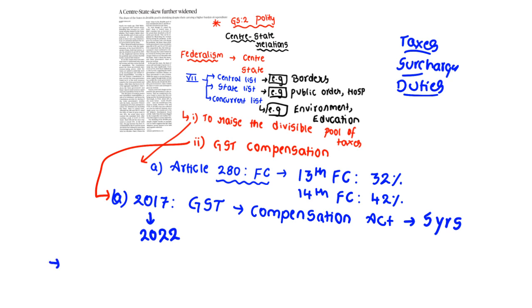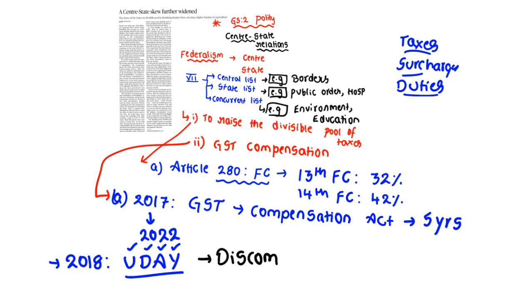those that were done previously. In 2017-18, the central government brought one scheme, that is UDAY. UDAY means Ujjwal Discoms Assurance Yojana. The losses of discoms, discoms meaning distribution companies. So what do they distribute? They distribute electricity. The losses of discoms are to be borne by the state governments. So to do this, what have state governments done?